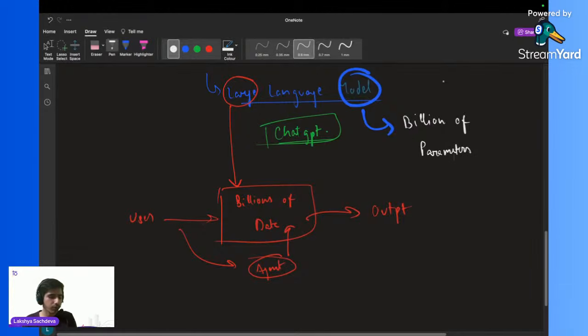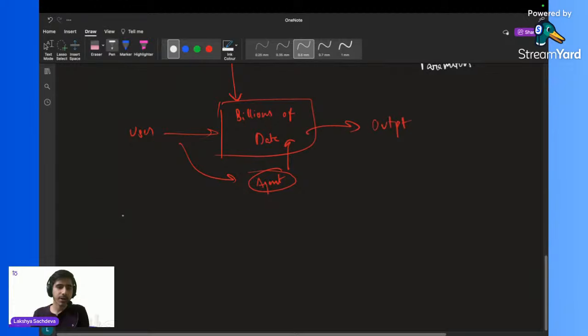Right now I don't want to go into some bookish definition. So this is a very basic definition of LLM: we have some kind of AI model and we are training that AI model on lots of data, like billions of parameters. I hope this much is clear. So this is what LLM is.